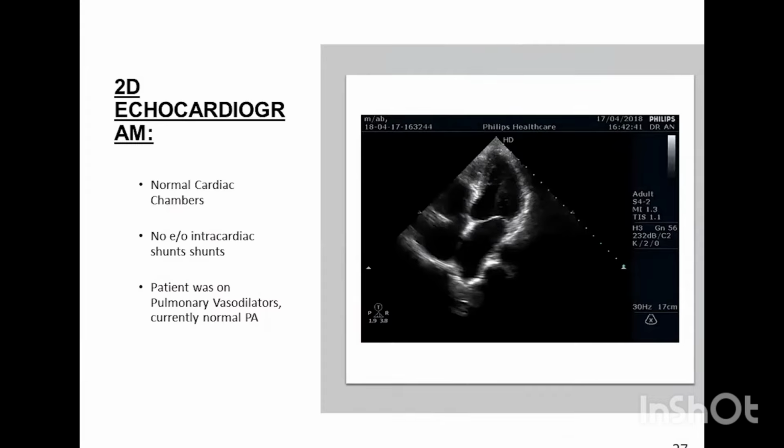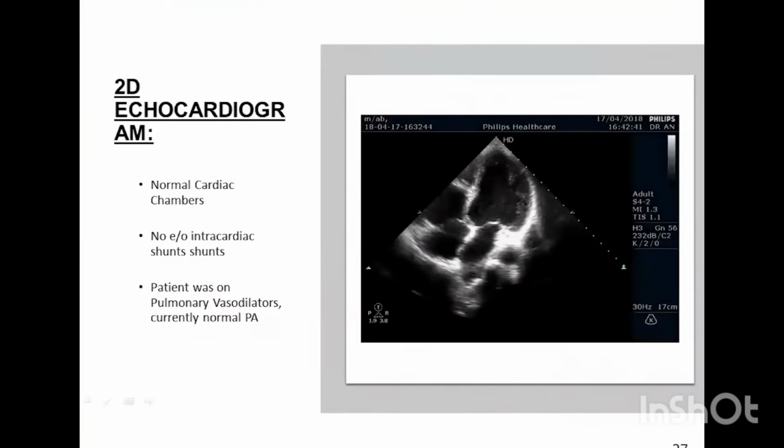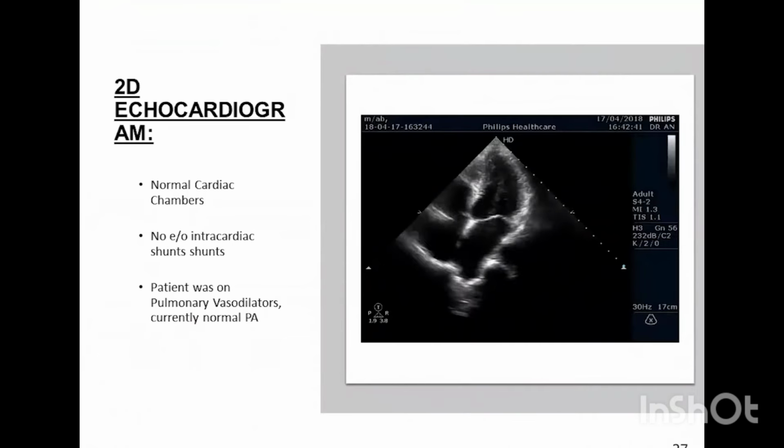2D echocardiogram had normal cardiac chambers, no evidence of intracardiac shunts, and since the patient was on pulmonary vasodilators, currently she had normal pulmonary anatomy.